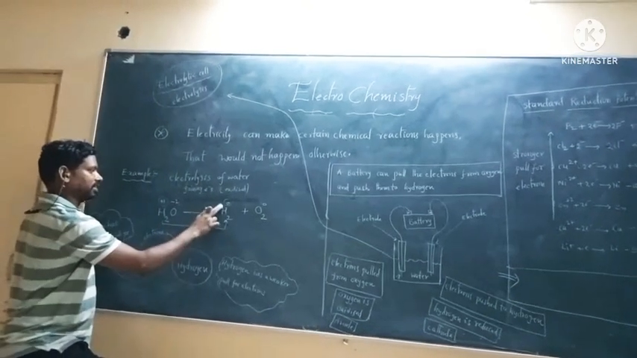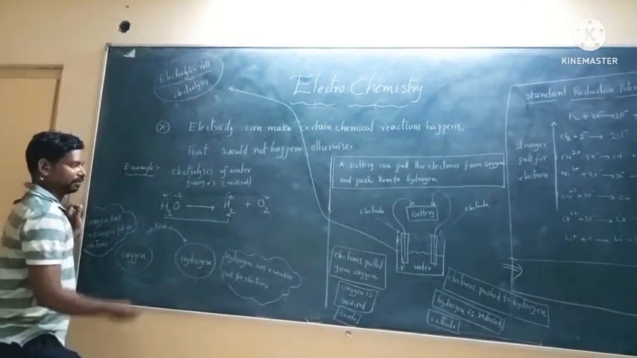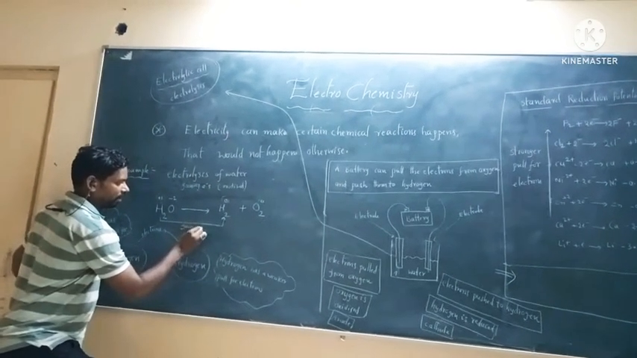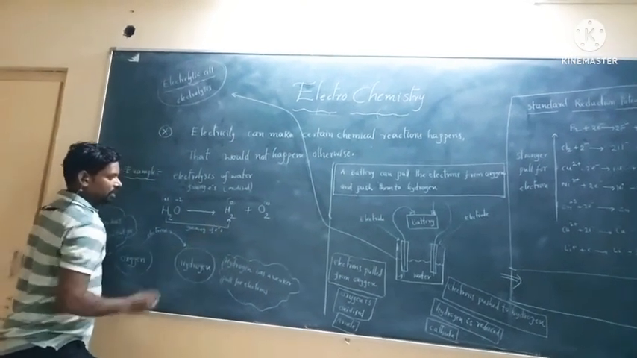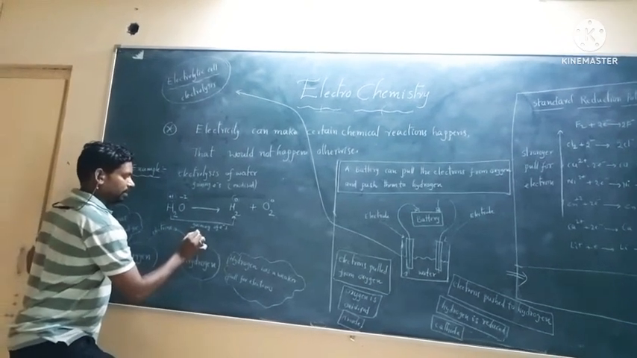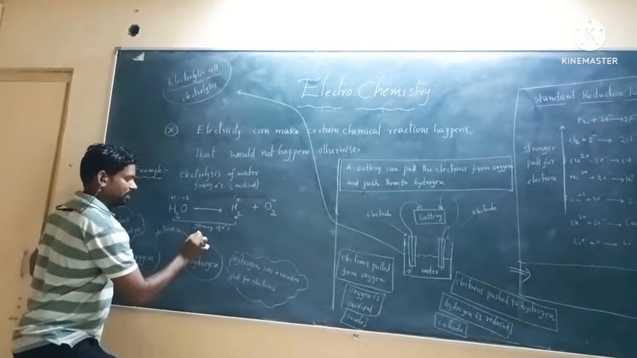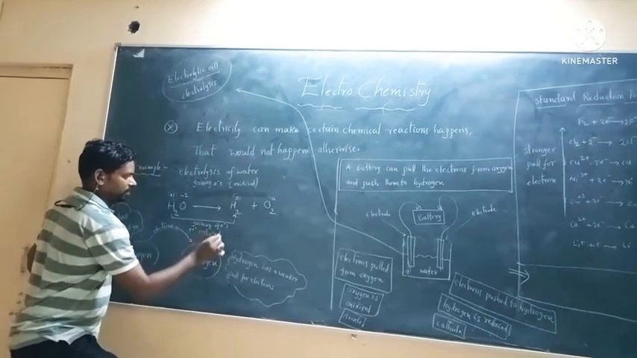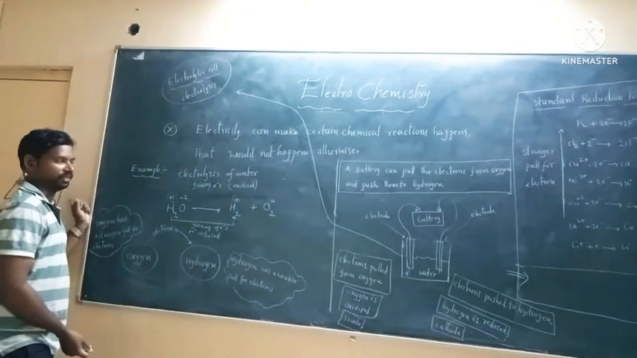Is it loss of electrons or gaining of electrons? Yes, gaining of electrons. Hydrogen is gaining electrons. So this is called a reduction process. Hydrogen is reduced. So this process is called reduction.